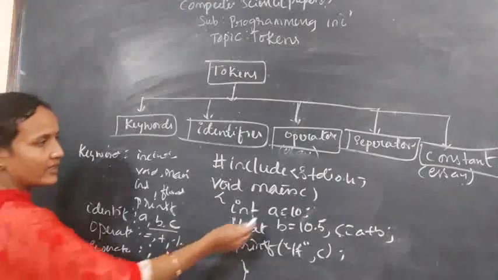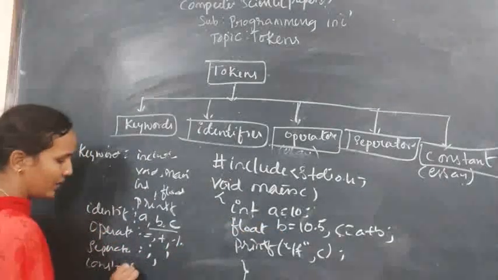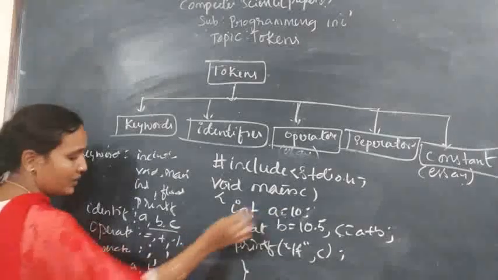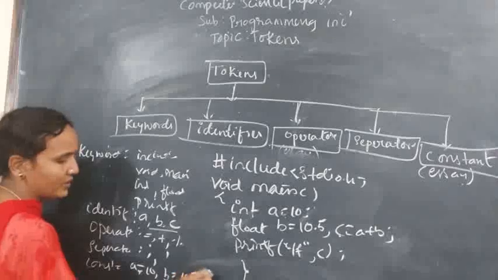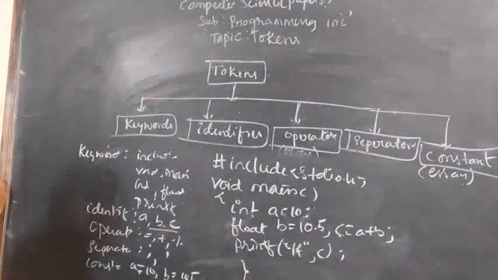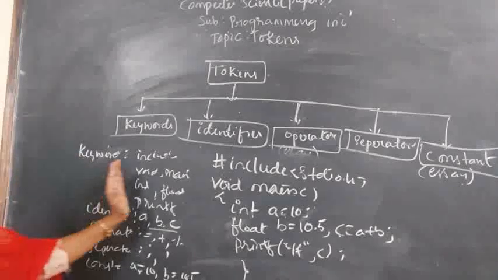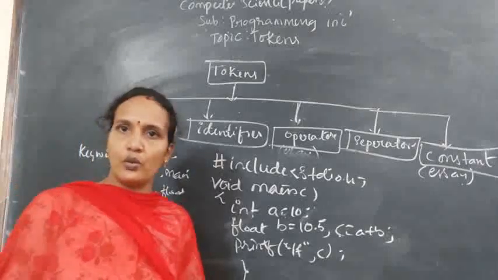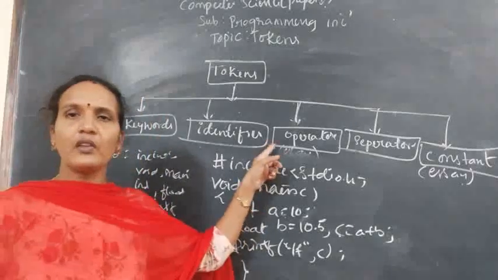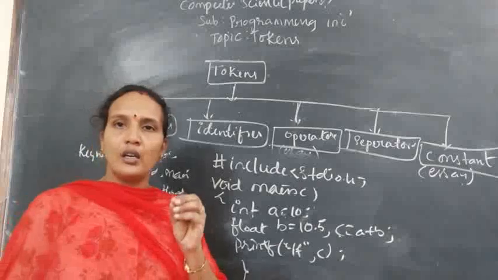Next, constants. What are the constants here? A and B. Because A equals to 10 is a constant, B equals to 10.5 is a constant. Because those values are fixed, those variable values are fixed. Okay, so these are the constants. Whatever you are using in the program, even if you are using a small comma, that is a token. For this, I'll give you a simple example.